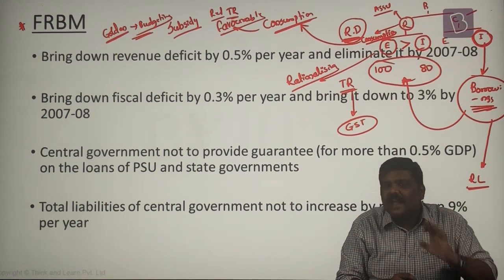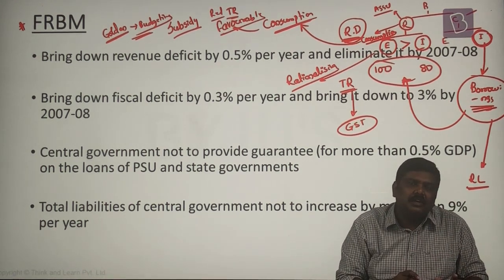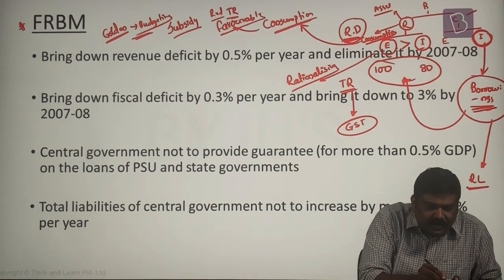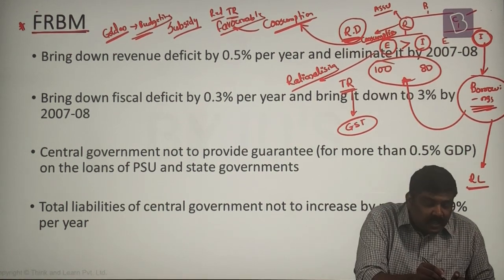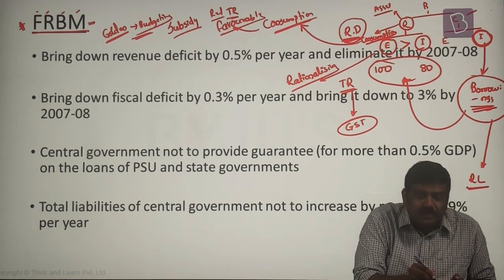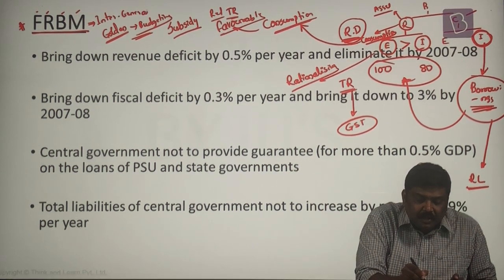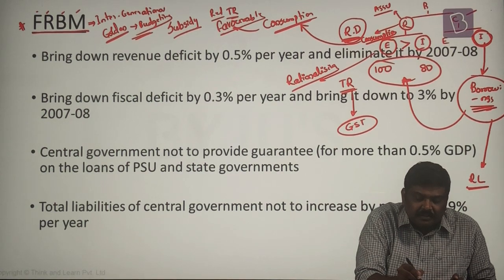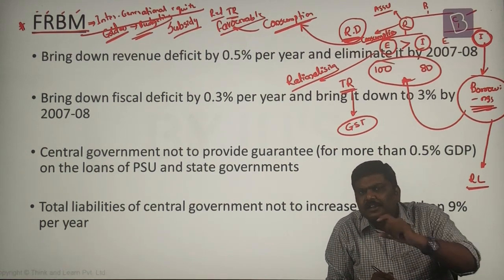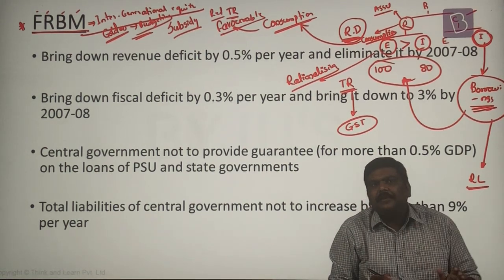Now there is one act which has been passed by the government which deals with these kind of deficits. This act is called FRBM, the Fiscal Responsibility and Budget Management Act. This act uses a term called intergenerational equity, or else it is also referred to as intergenerational parity. What do you mean by intergenerational parity or equity?